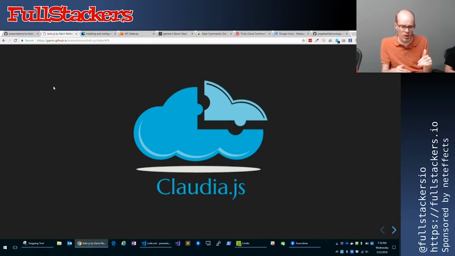And that CLI is in charge of packaging up your code and sending it out to AWS. And then there's also a local package that you actually utilize in your code. We're going to be building a Node.js program, and so that's the package that you actually require and use. And that's the package that really is the core of Claudia.js.